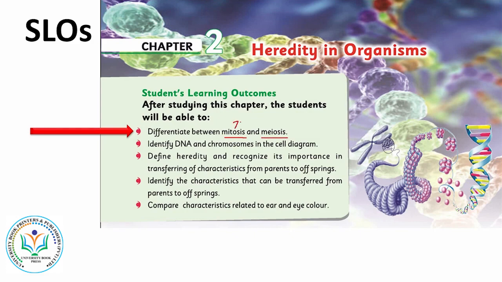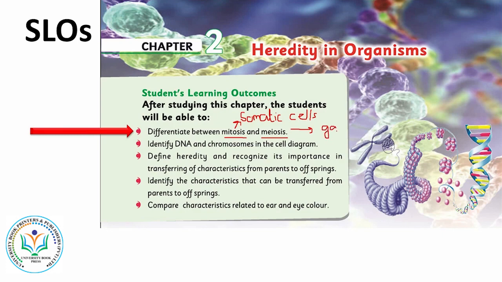Mitosis, the cell division that takes place in body cells or somatic cells. And meiosis, the type of cell division that takes place in germ cells or gametes.